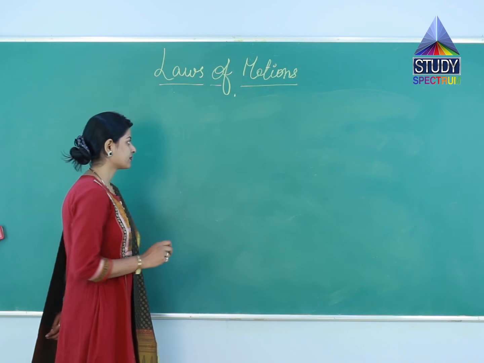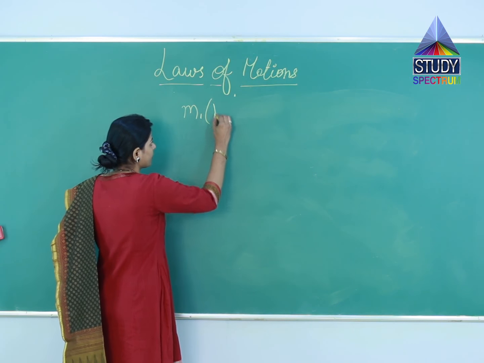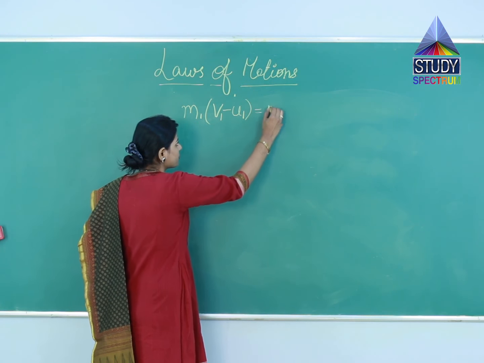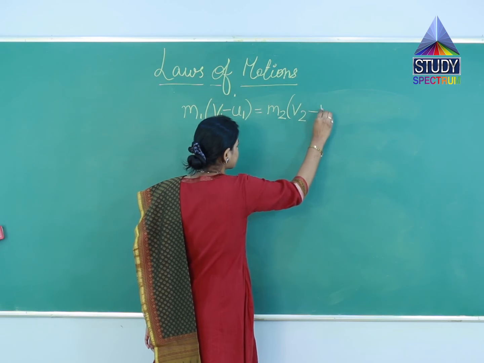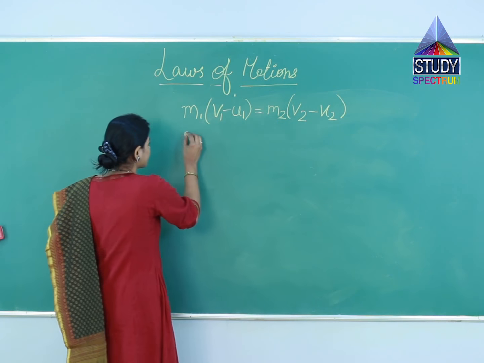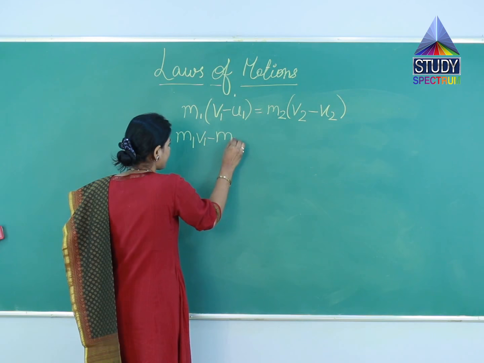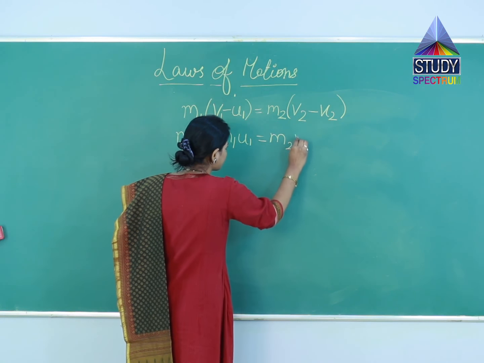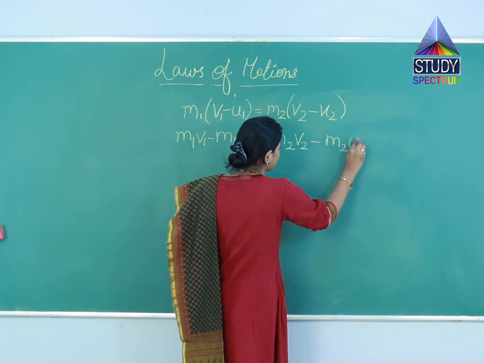So m1 (v1 minus u1) equals m2 (v2 minus u2). This becomes m1v1 minus m1u1 equals m2v2 minus m2u2.